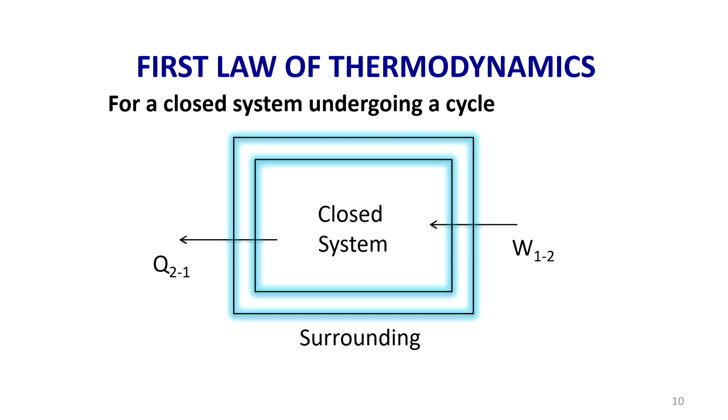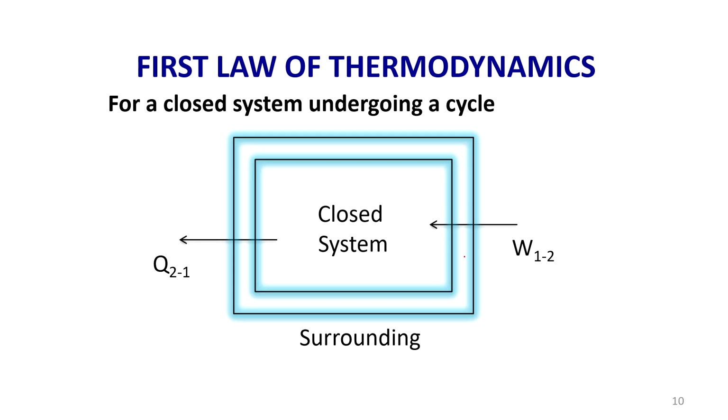So, here I have considered a system which is a closed system, that is, a control mass. Yesterday we saw the types of systems: open system, closed system and isolated system. Open system is the one in which both mass transfer and energy transfer are there. Here the system is separated from the surrounding. This is the boundary.